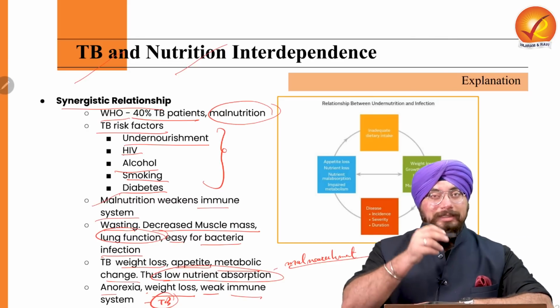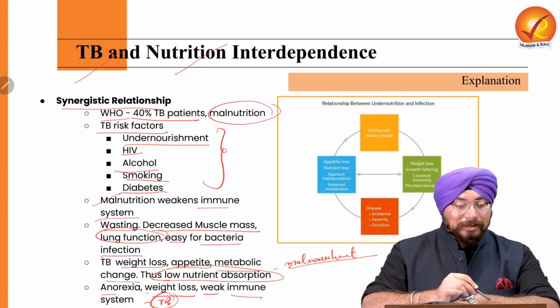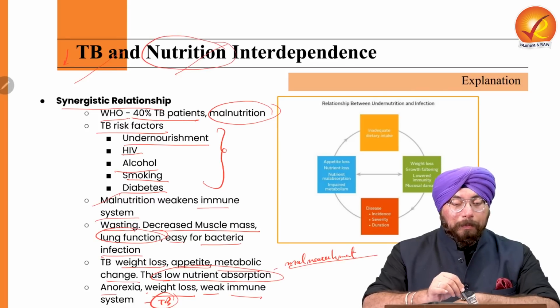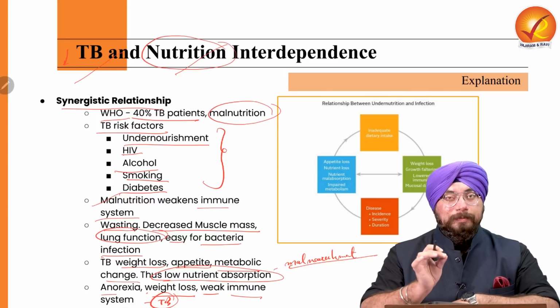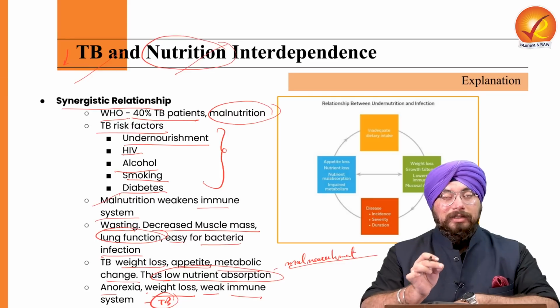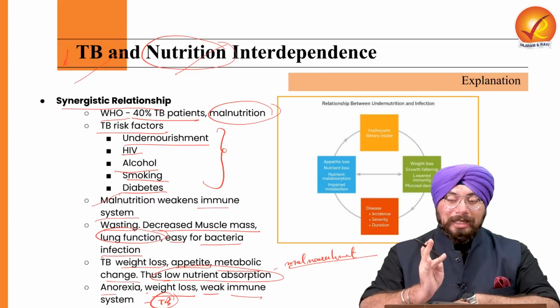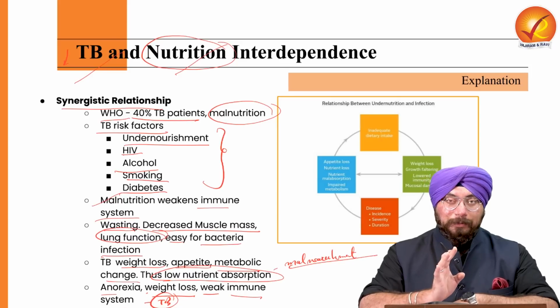So my point in telling you all these things is that in order to ensure that the rate of TB comes down, we need to ensure proper and very specific nutritional diets for the people, especially the rural people, and especially children, women and elders.